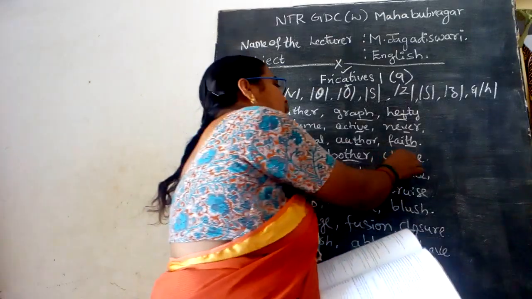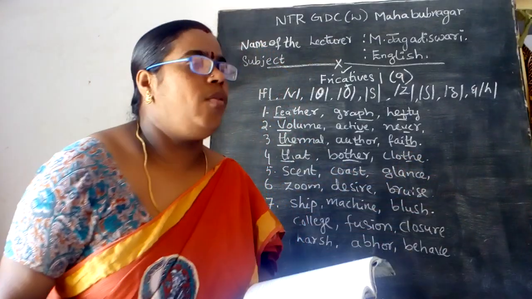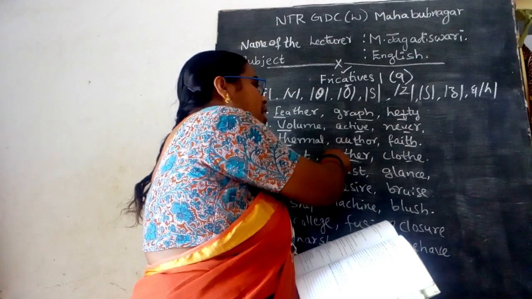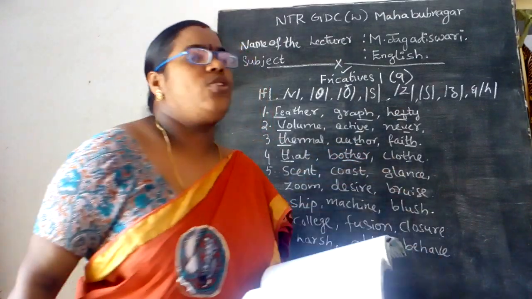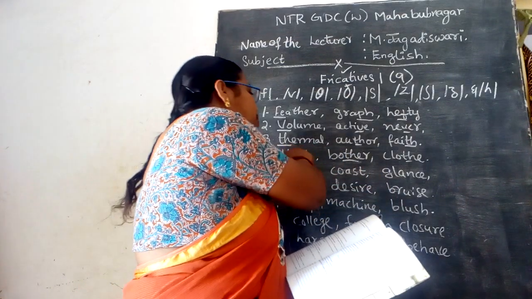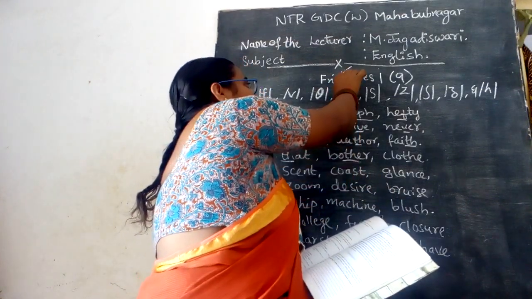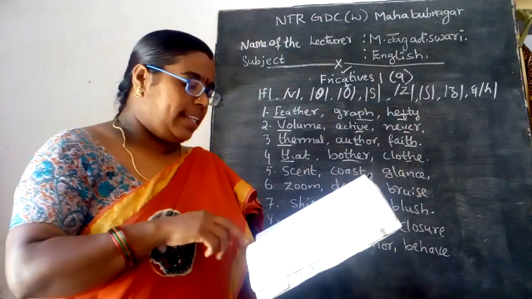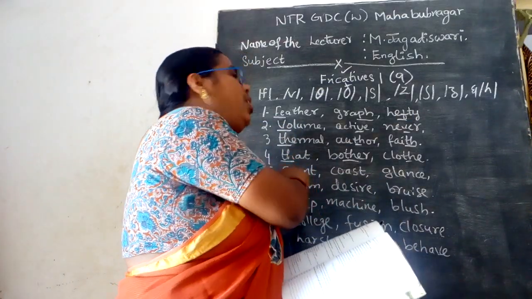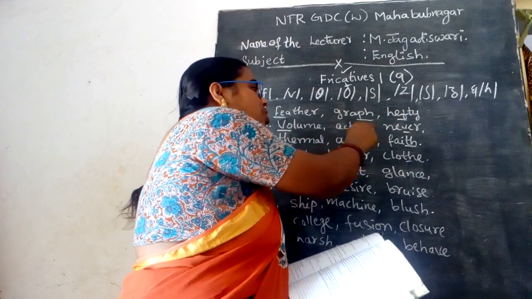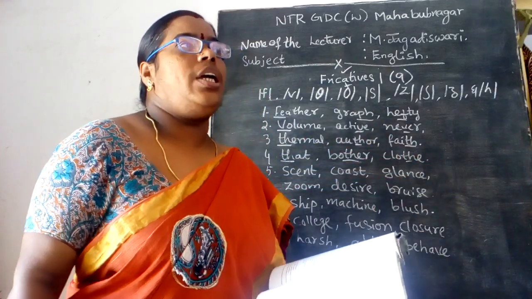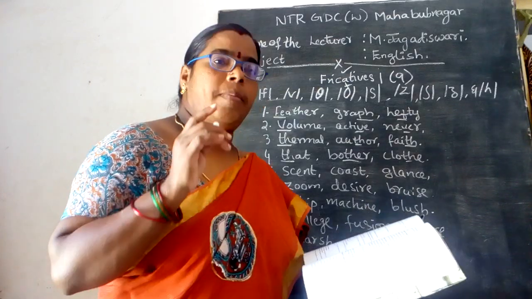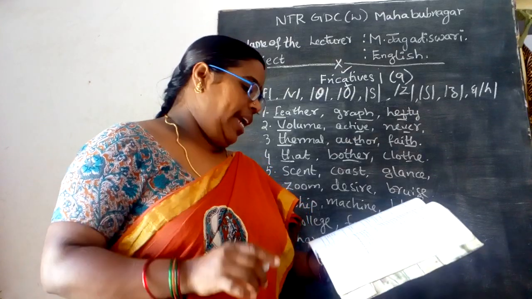So you can say cloth, C-L-O-T-H-E, and bother, B-O-T-H-E-R. So these are the words where this sound is coming. That is why you can underline the TH in bother and clothe, that, bathe, bother, B-O-T-H-E-R.